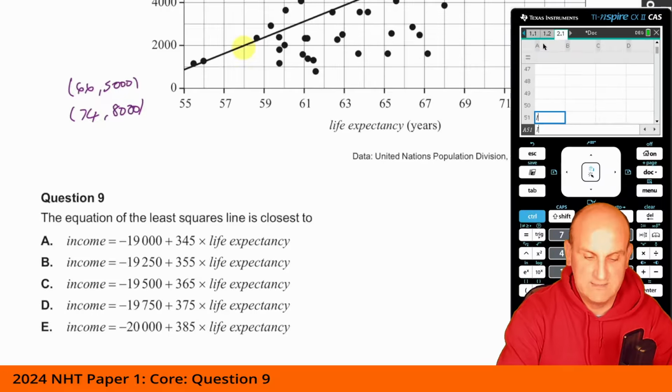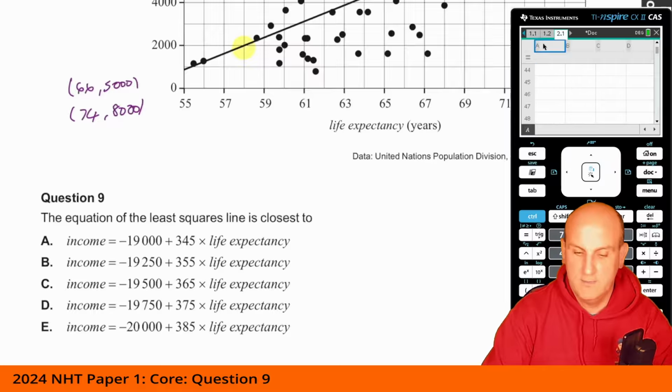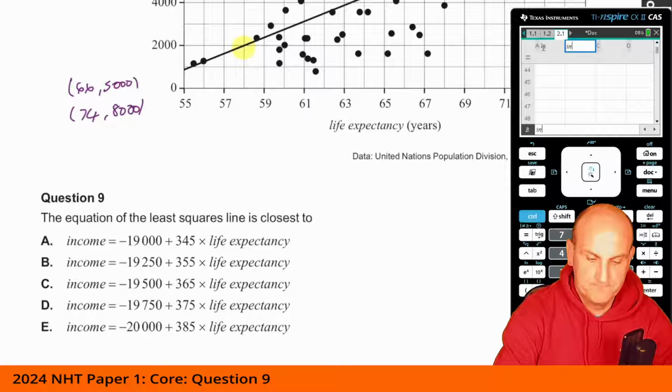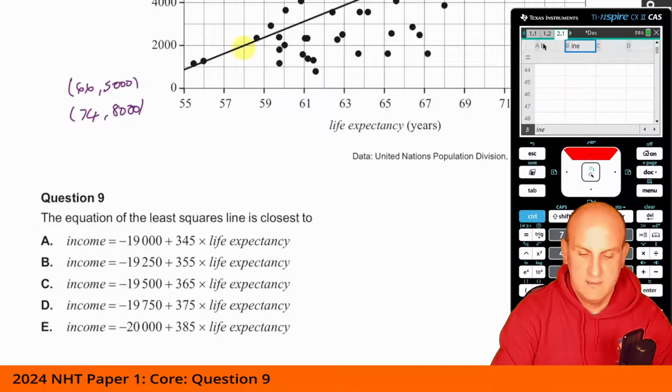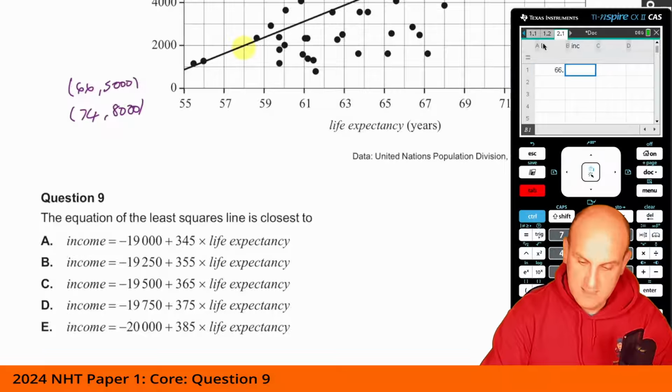So I'm going to do life expectancy and, oh, no, you muppet. Not you, of course, me. Let's go back up here. Life expectancy and income, he says, not being able to type. Right. So my life expectancy is 66. My income is 5,000, and then go down to here and we go 74, 8123, right?